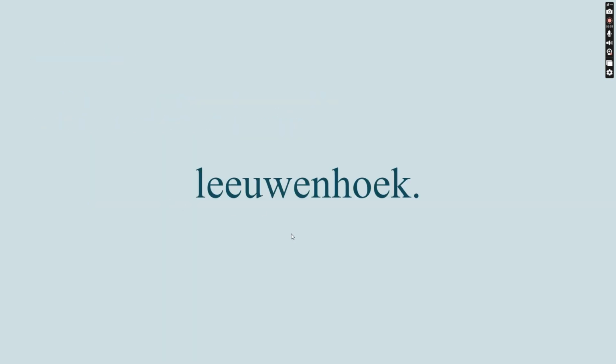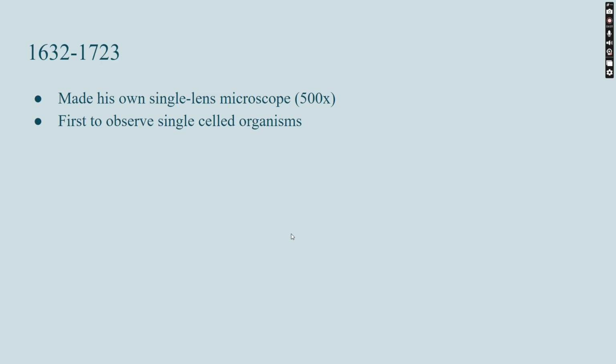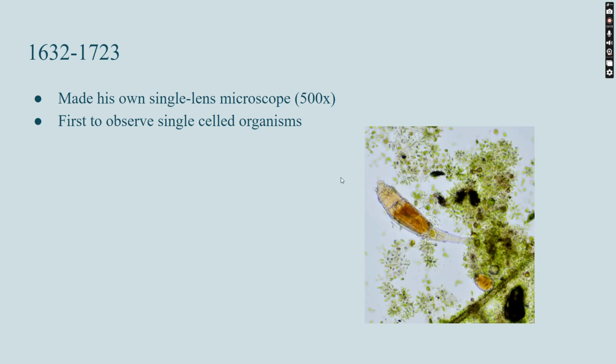Then we're going to talk about Leeuwenhoek. He made his own single lens microscope, and it's 500 times. That's pretty impressive for back then. He was the first to observe single-celled organisms, like those pond water organisms, like these ones. What's interesting is that he wasn't an actual expert on this. Microscopes were his hobby. He just liked playing with them and doing research on them, but he wasn't actually an expert.